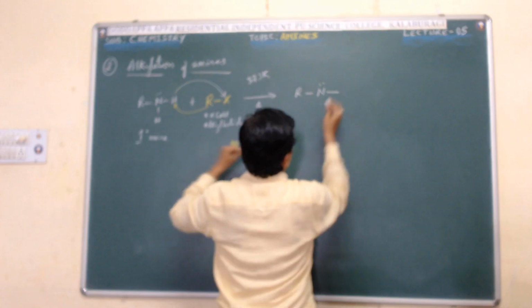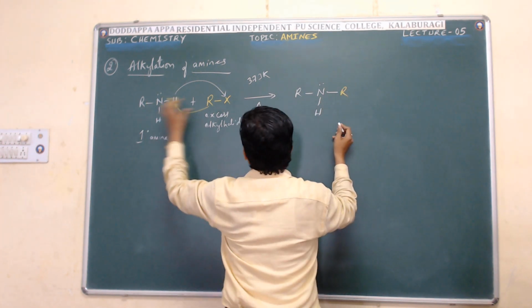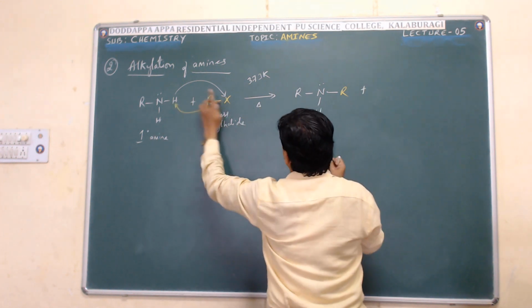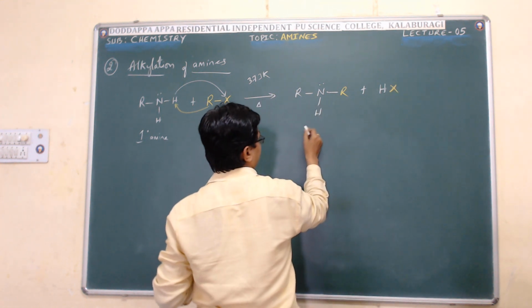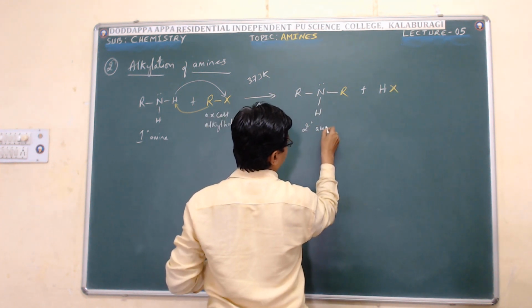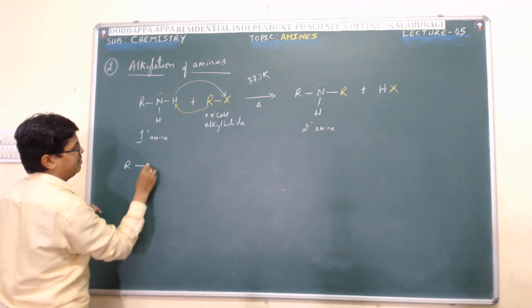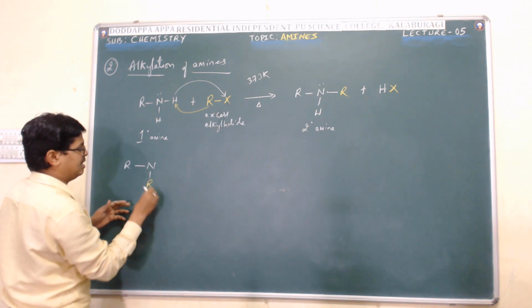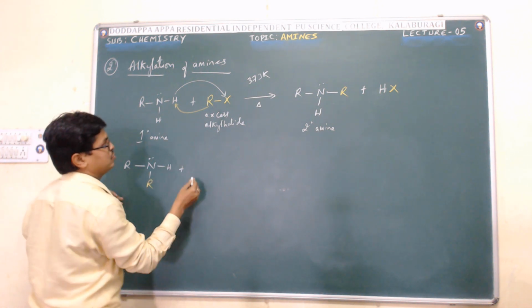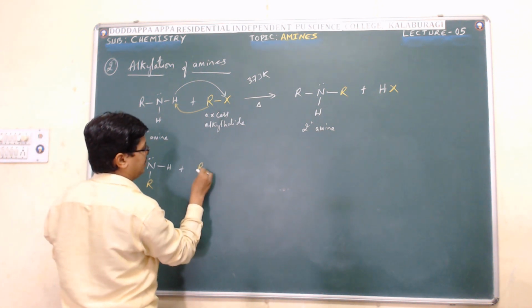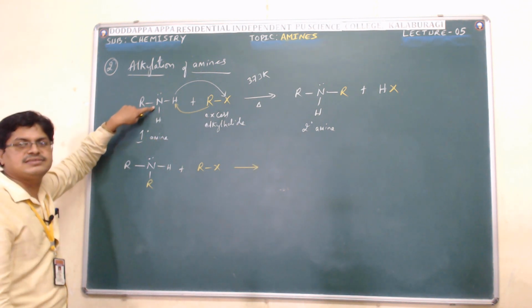Let me write here R, then H. Plus we got HX, hydrogen halide. So we got here secondary amine. Further, the obtained secondary amine again reacts with alkyl halide. Keep in mind, here amine acts as a nucleophile.